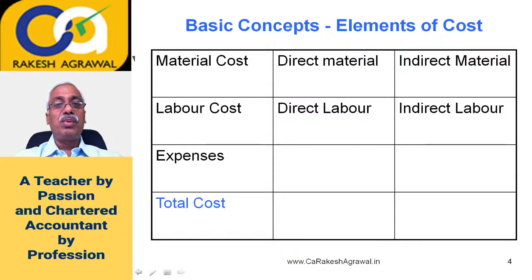However, there is a supervisor who is getting the work done from all the workers. He is issuing the instructions to the workers, he is checking the quality of the goods produced by the workers. So that supervisor, his salaries and wages you cannot correlate on one-to-one basis with the product which you are manufacturing. Then supervisor's salary for an organization will be called as indirect labor cost. So it is just the association of cost with the cost object. Cost object means the product which you are manufacturing. If you can associate the cost with the cost object, then it is direct cost. If you cannot associate it directly with the cost object, then it is indirect cost.